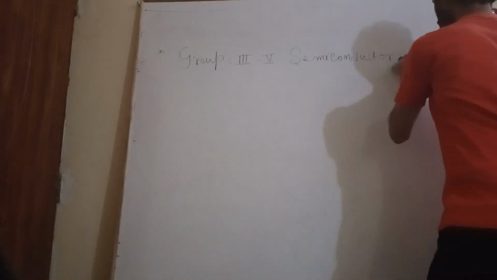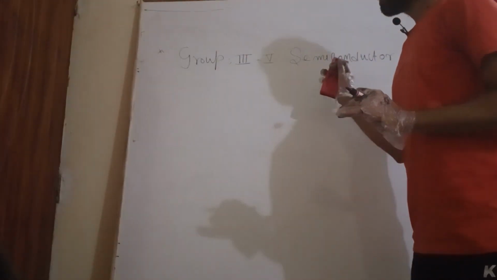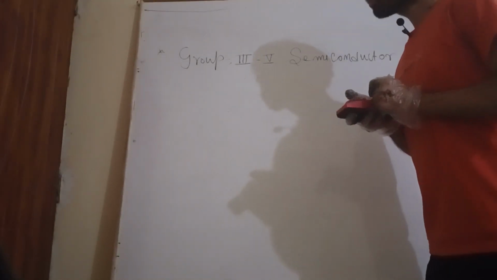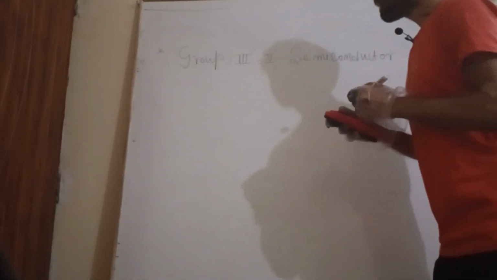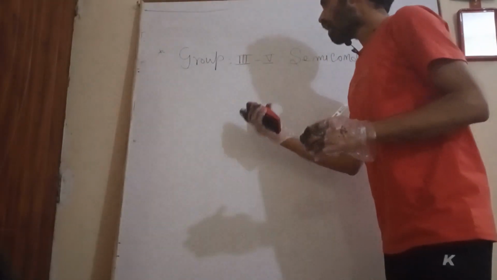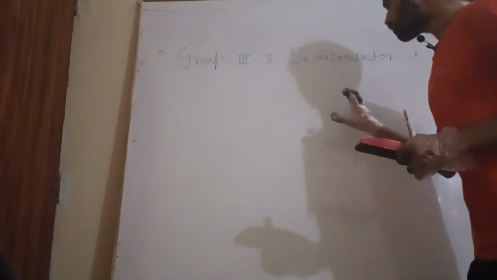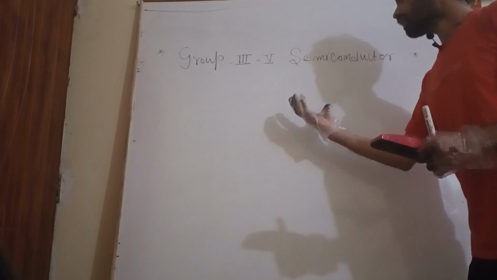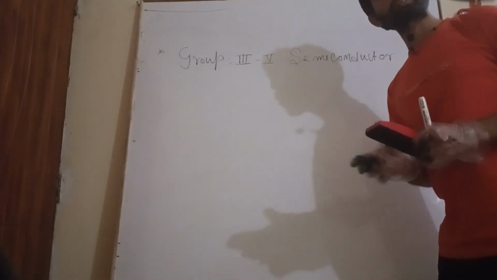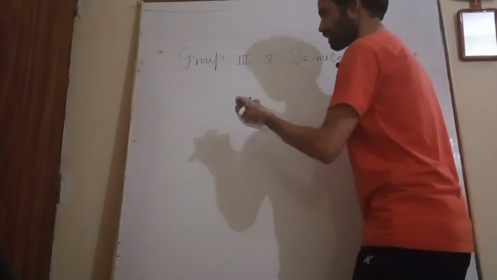As we have been discussing in the last lecture, donor impurity and acceptor impurity atoms in group fourth semiconductor elements.